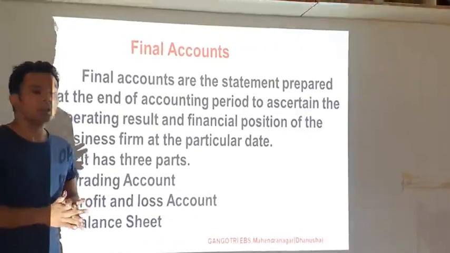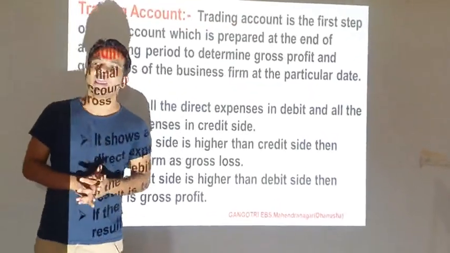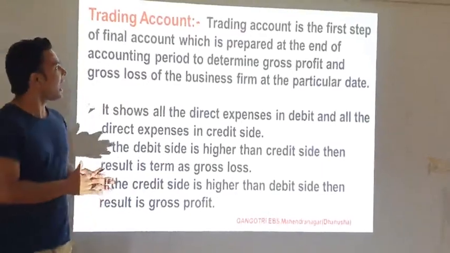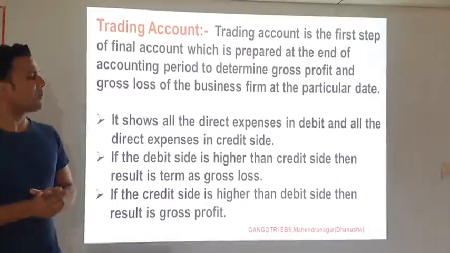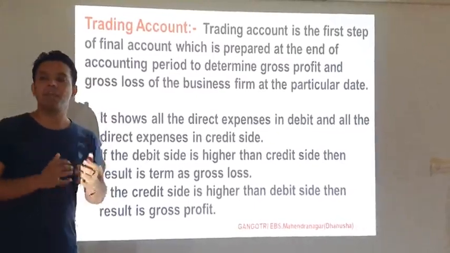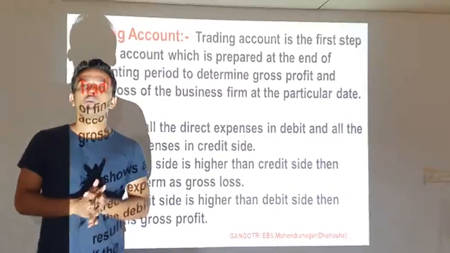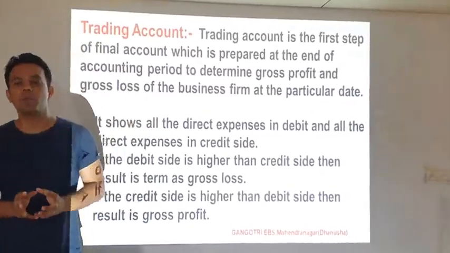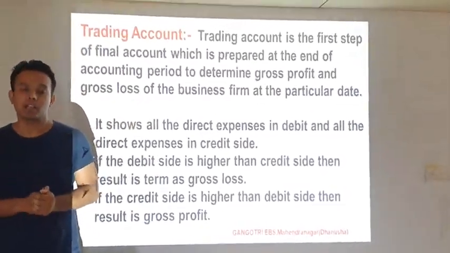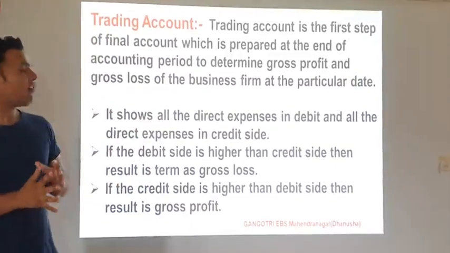Now the next topic is trading account. The trading account is the first step of the final account, which is prepared at the end of the accounting period to determine the gross profit or the gross loss of the business firm at the particular date. It is the first step of the final account.